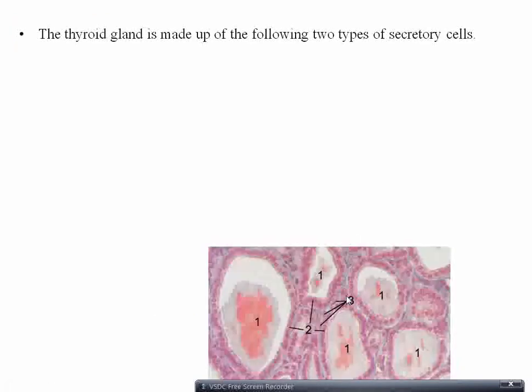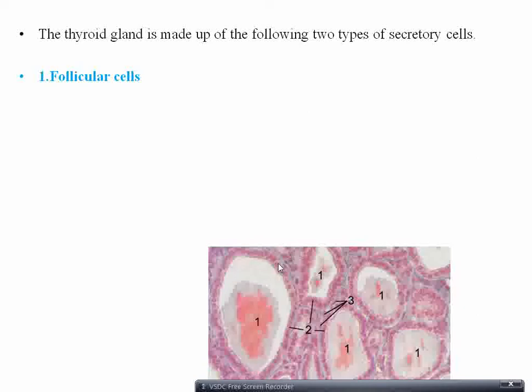Let's see the different cells that are seen in the thyroid gland. The thyroid gland is made of cells which are secretory in nature, the follicular cells. This is a histological diagram of the thyroid gland, where it can be seen as a lot of follicles of different shapes, and inside the follicle there is colloid, and each follicle is lined by some cells.